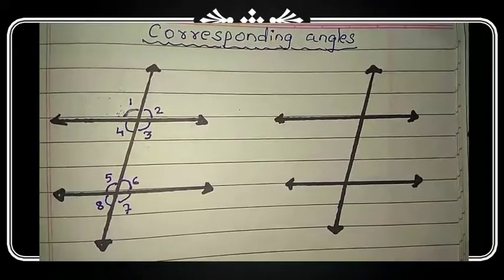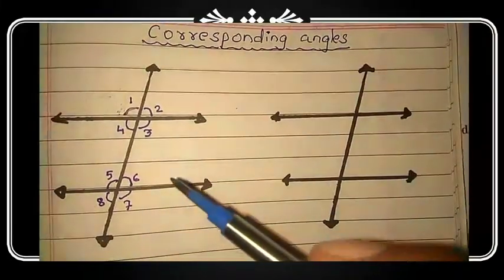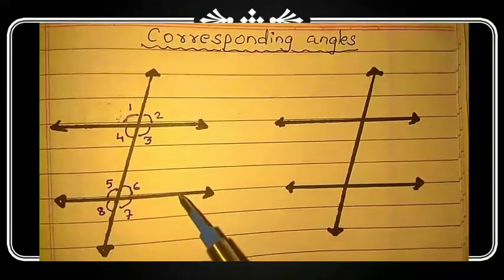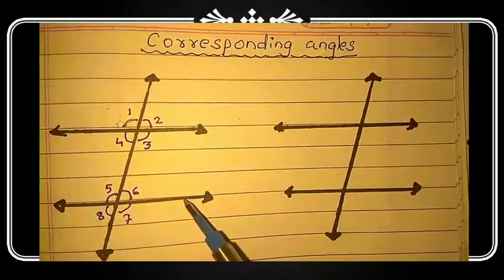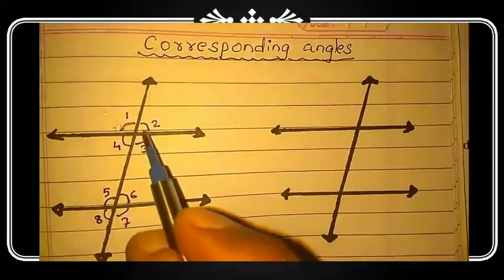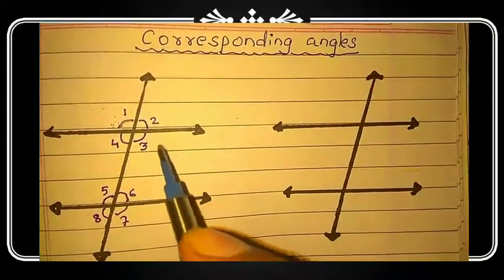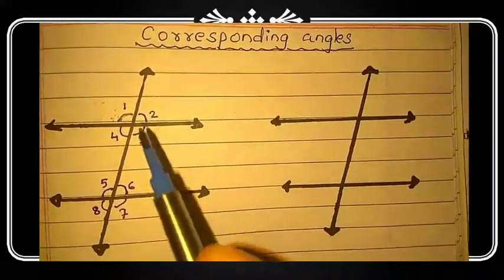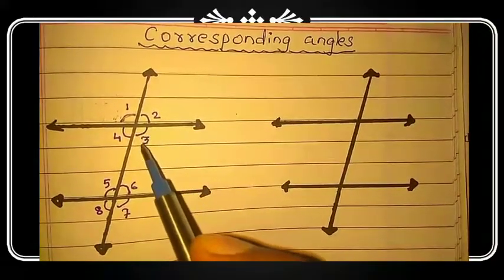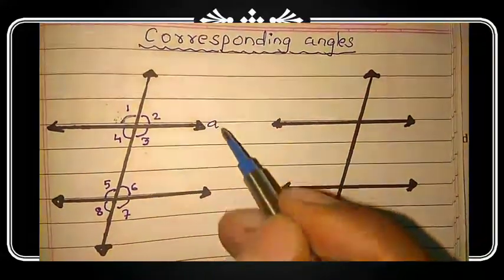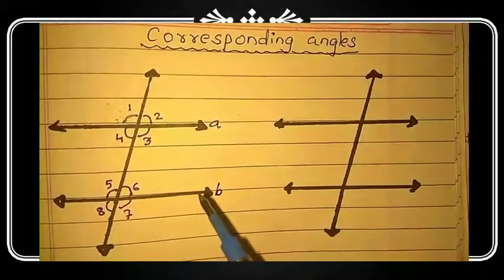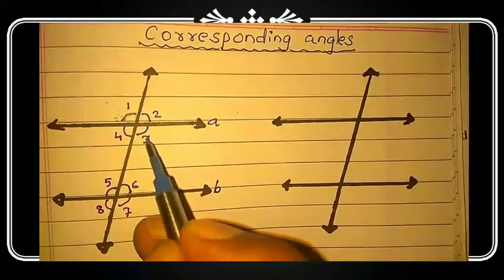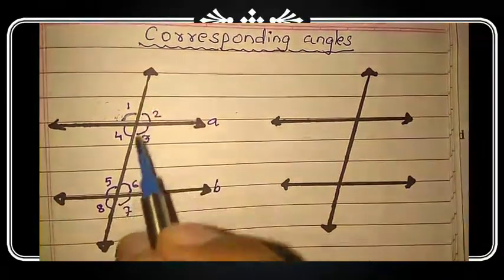Okay, now according to the definition, angles forming on the same side of the transversal means, for example, this is line 1 and this is line 2. If you observe here, angle number 2 is forming above the line, and angle number 3 is forming below the line. This is line A and this is line B. So angle 2 is forming above line A, angle 3 is forming below line A, and this is the transversal.